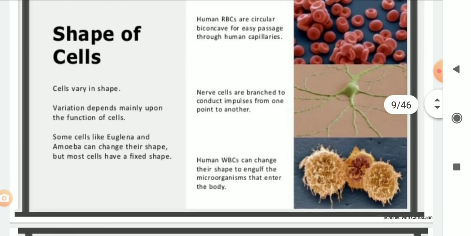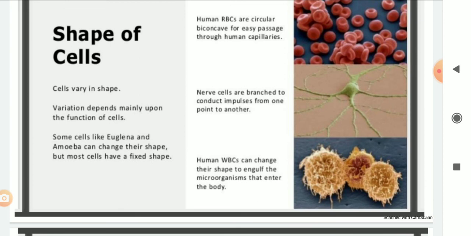The next part is the shape of cells. Cells vary in shape. The variation depends mainly on the function of the cell. Some cells like Euglena and amoeba can change their shape in search of food, but most cells have a fixed shape. Human RBCs, or erythrocytes, are circular and biconcave for entry into human capillaries.